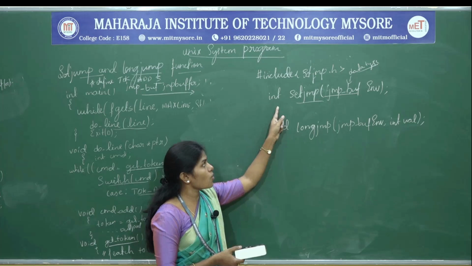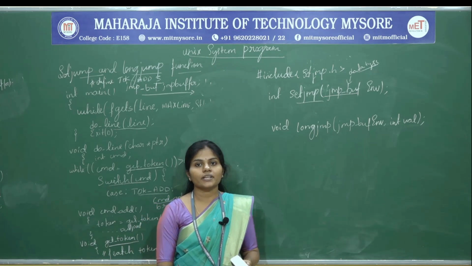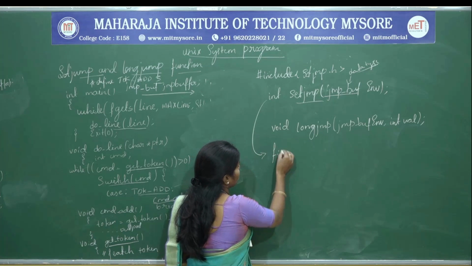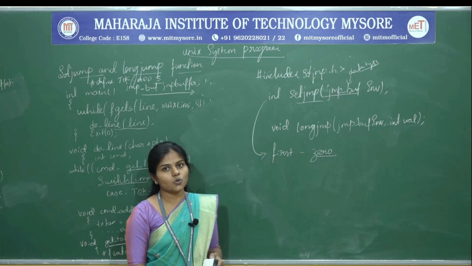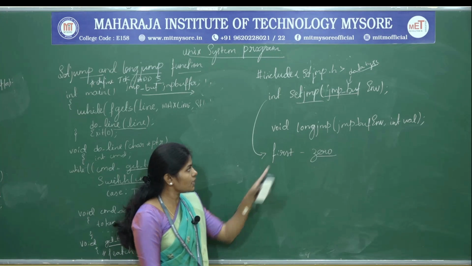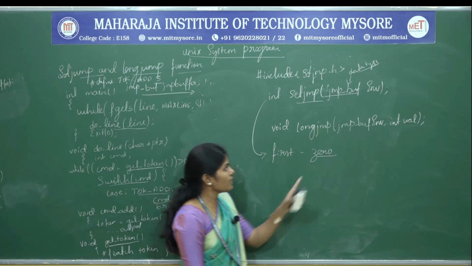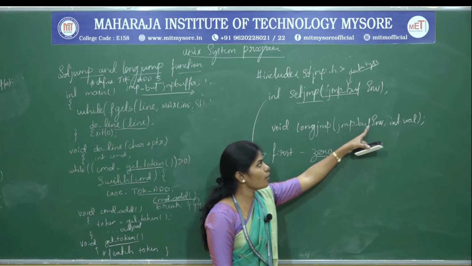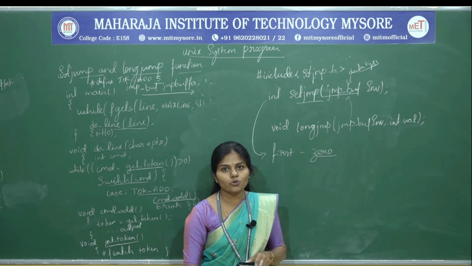Next, it returns the value 0 if it is successful, otherwise it returns a non-zero value. When you call it for the first time, it returns the value 0. Once it returns the value 0, the control is given back to the longjmp. Now longjmp takes two arguments, jump buffer env and an int value. The jump buffer env, similar to the setjmp function, also makes use of the buffer.